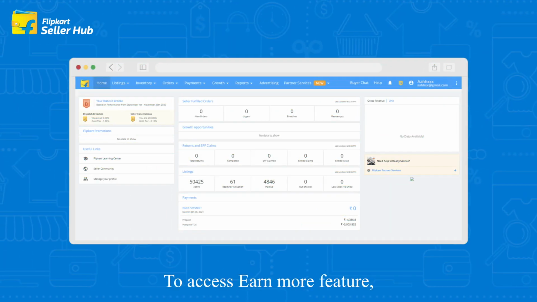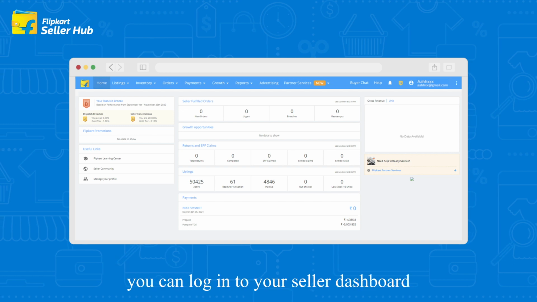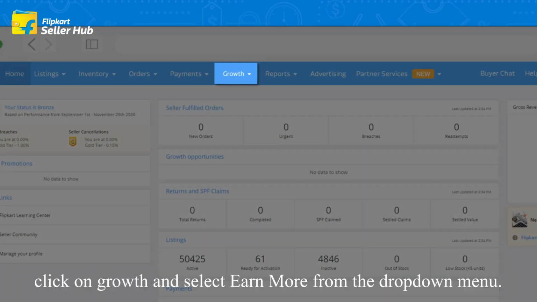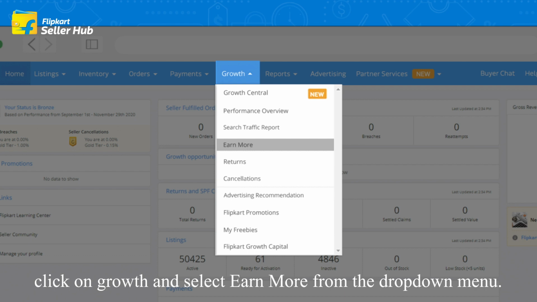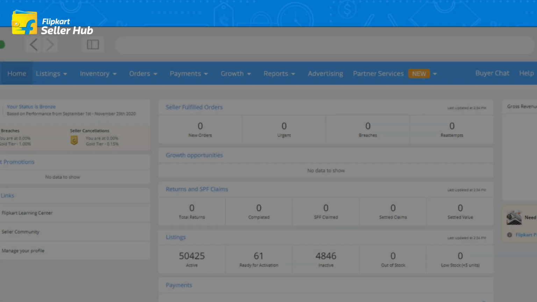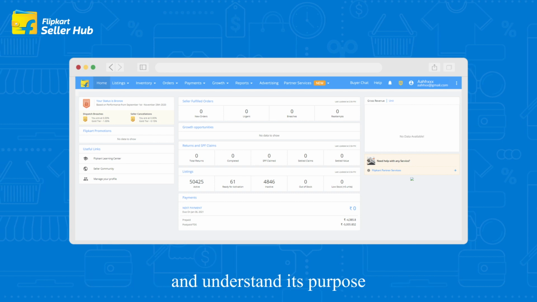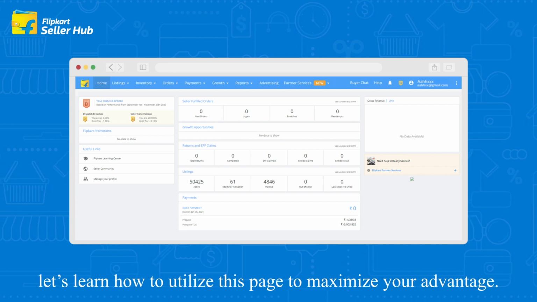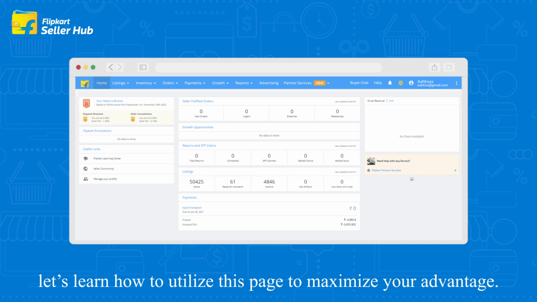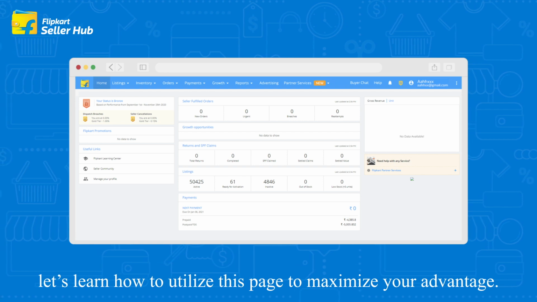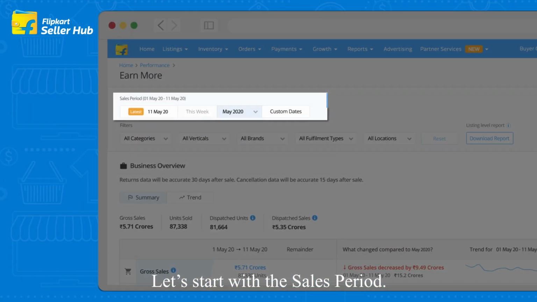To access Earn More feature, you can log in to your seller dashboard, click on Growth and select Earn More from the drop-down menu. Now that we know how to access Earn More feature and understand its purpose, let's learn how to utilize this page to maximize your advantage. Let's start with the sales period.